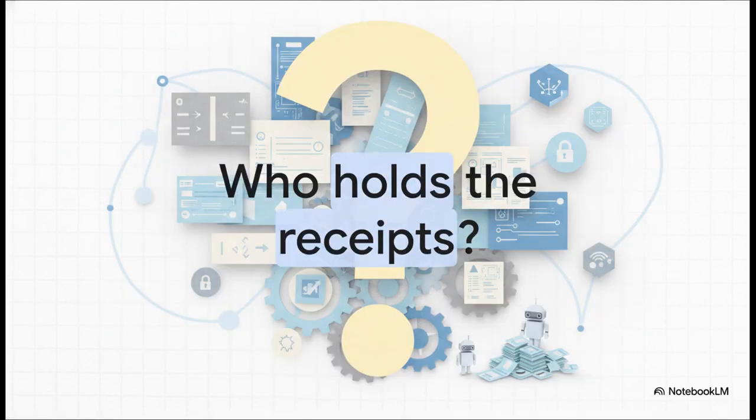So I want to leave you with one final drop-the-mic question that really summarizes the stakes here. When autonomous agents run the global economy, who holds the receipts? We absolutely need an infrastructure of trust that doesn't rely on just taking a company's word for it. And AWP provides a compelling, mathematically sound answer.